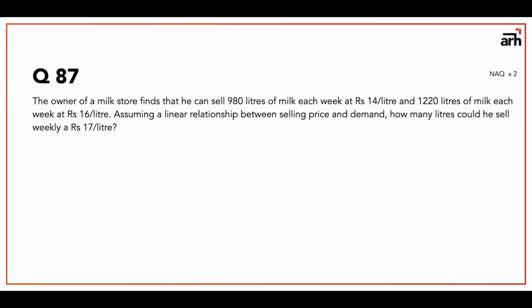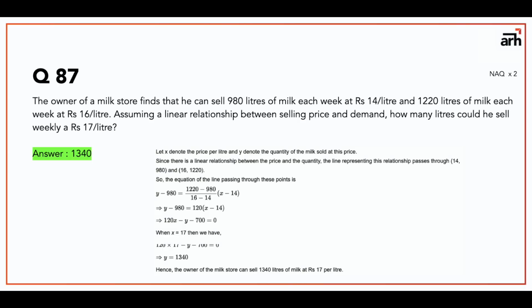Now I will have to be honest with you here: I think this question is not my cup of tea. This is something in differentiation or something. I don't even know what this question is, but it is here as a much higher difficulty level. The answer is 1340. The method is also given to you. Please check it out, and let me know if the approach they have given is correct, and if you can find a better or easier way for this. Question number 87, answer is 1340.